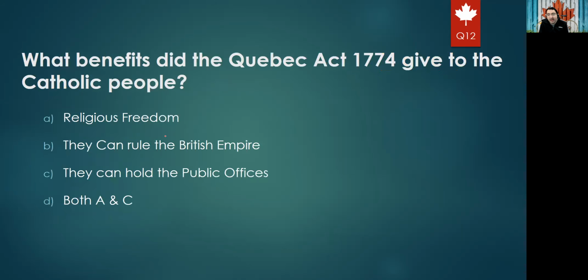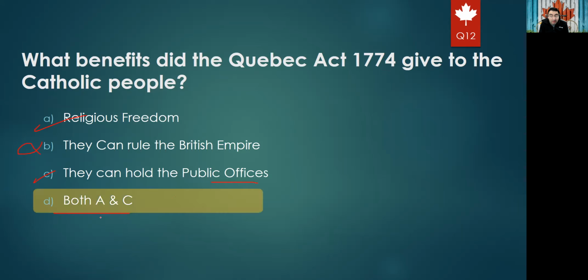Another question about this act: what benefits did the Quebec Act 1774 give to the Catholic people? Religion freedom was one of the options. They can rule the British Empire, for sure they can't. The British Empire is still ruling Canada, but they gave more rights to the French people. C, they can hold public offices. Yes, this is one of the rights. So the right answer for sure will be D, both A and C.